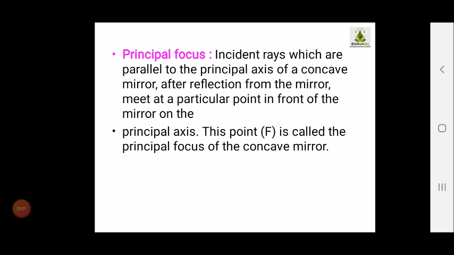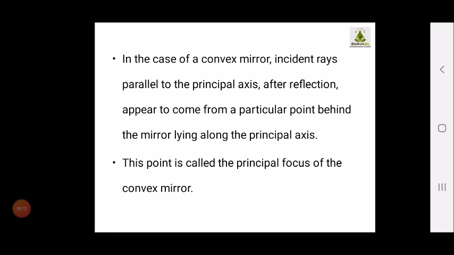So in case of concave mirror, your principal focus is in the front of the mirror. And in case of convex mirror, the incident rays parallel to the principal axis after reflection appear to come from a particular point behind the mirror. So in the case of convex mirror, the principal focus is expected or thought to be behind the mirror. So in concave mirror it is in front of the mirror, and in convex mirror it is behind the mirror.